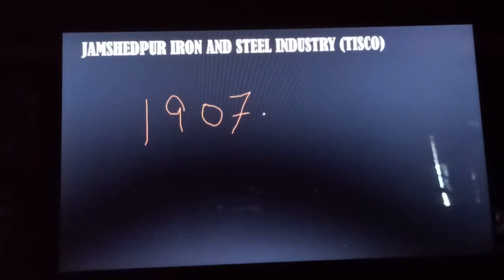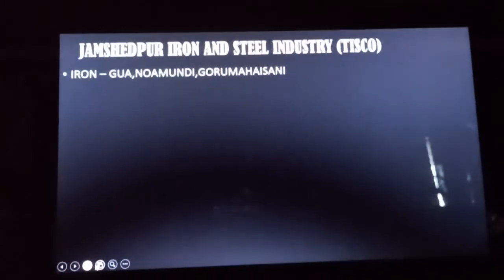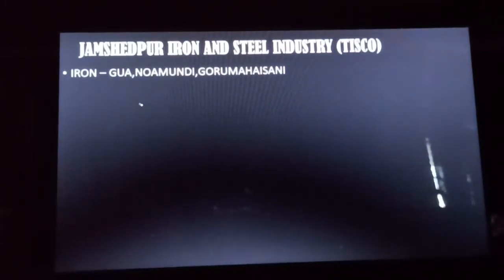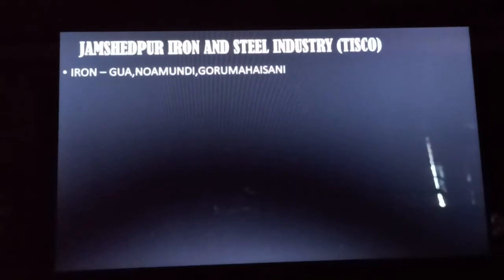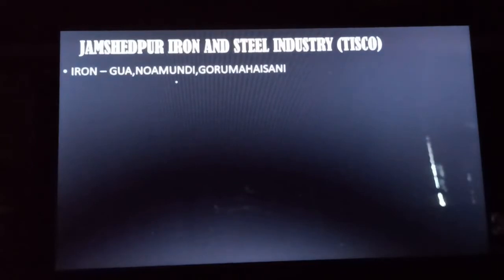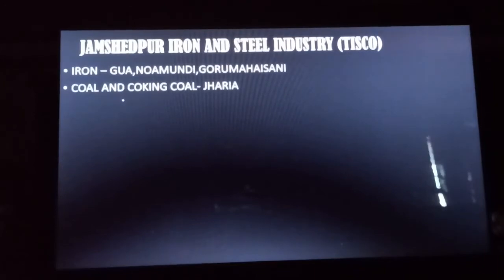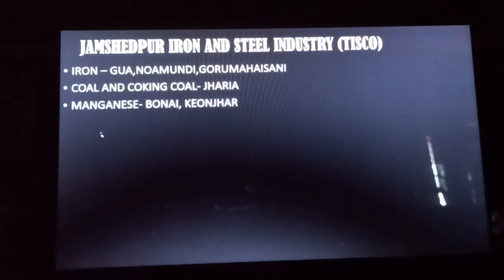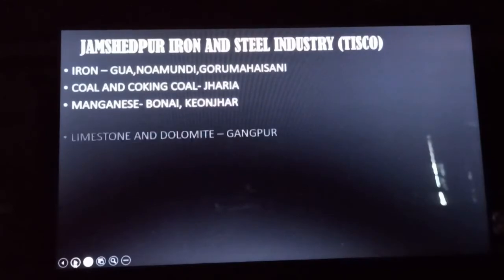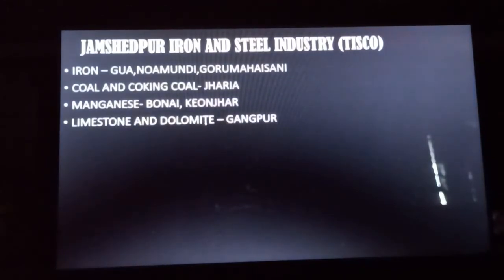So let us see what are the reasons for the development of this Tata Iron and Steel plant. Number one is the iron. The Jamshedpur iron and steel plant, or TISCO, gets its iron from Kuoa and Noamundi of Jharkhand and Gurumaishini of the Orissa district. Then it gets its coal and coking coal from the Jharia mine. Next is manganese. It gets its manganese from the Bonai and Keonjhar mines of Orissa. The limestone and dolomite raw materials it gets from Gangpur of Orissa again.